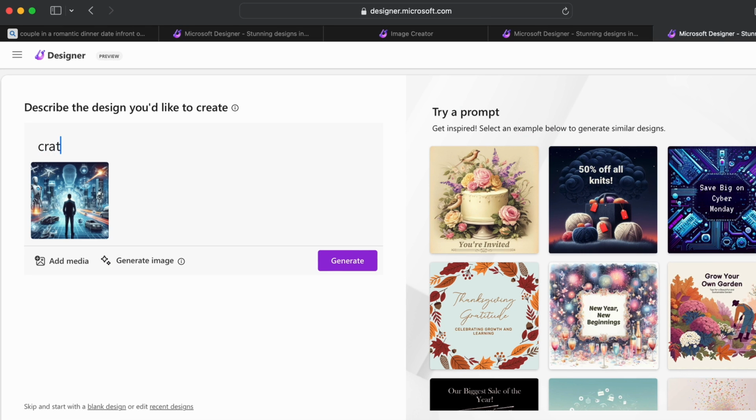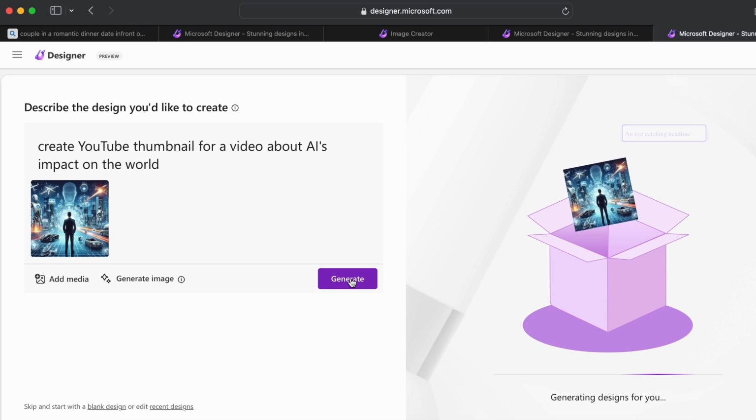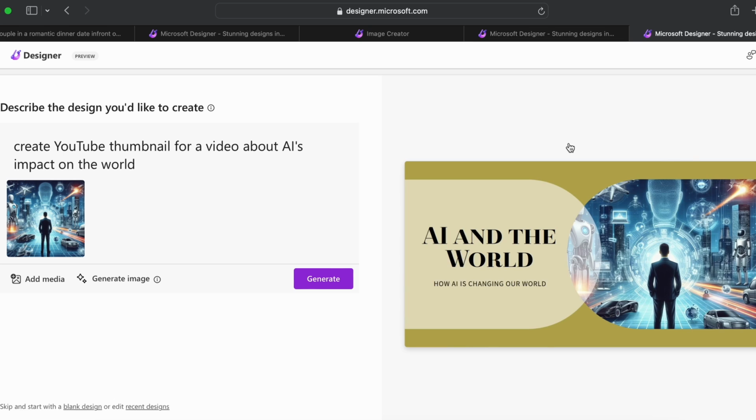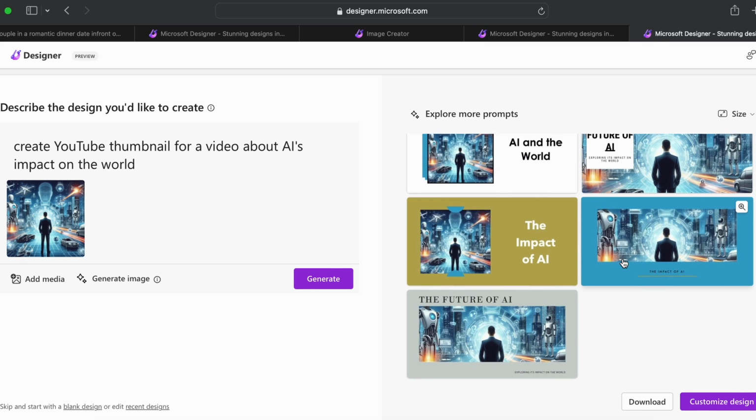Let me just say something like create YouTube thumbnail for a video about AI's impact on the world. And let me just click on generate. This will now generate the YouTube thumbnail for us. You can see these are the thumbnails created by this tool. You can see different options here. You can just choose one of them, and you can simply add the thumbnail.